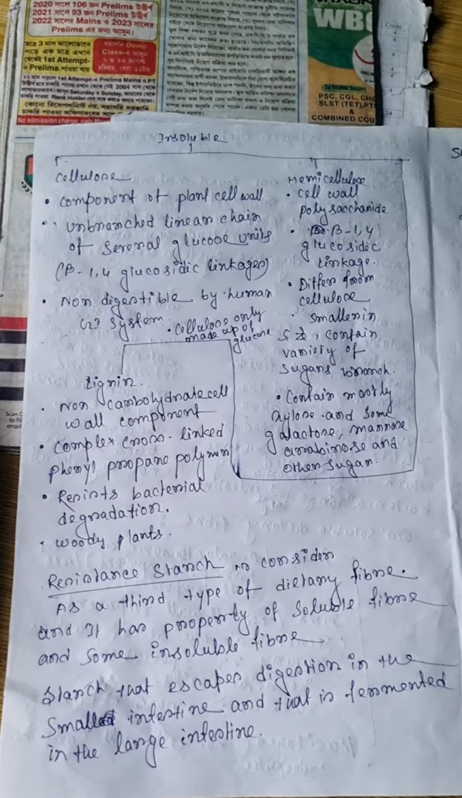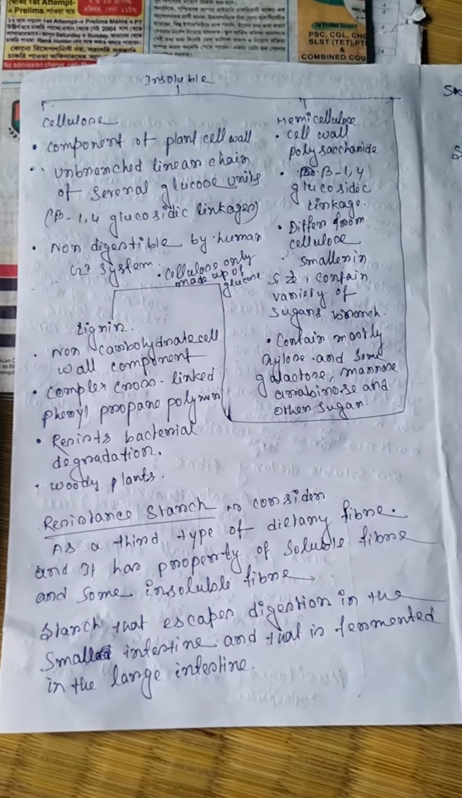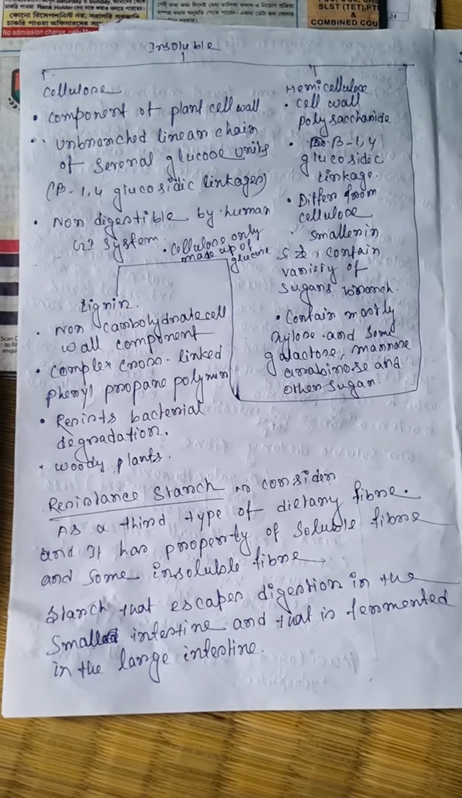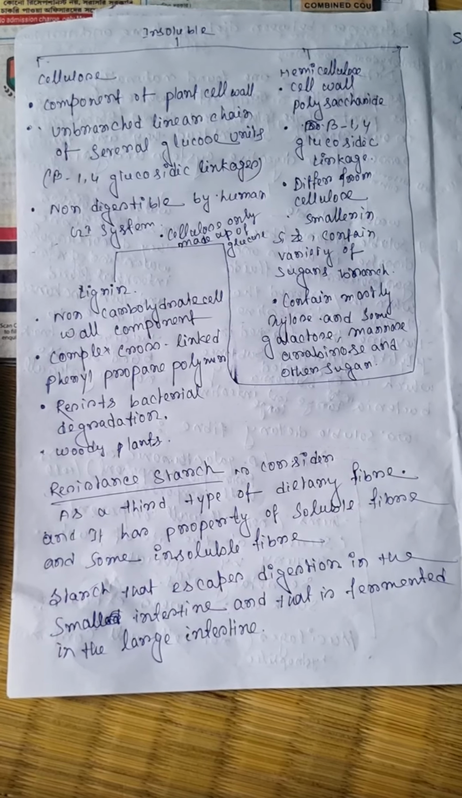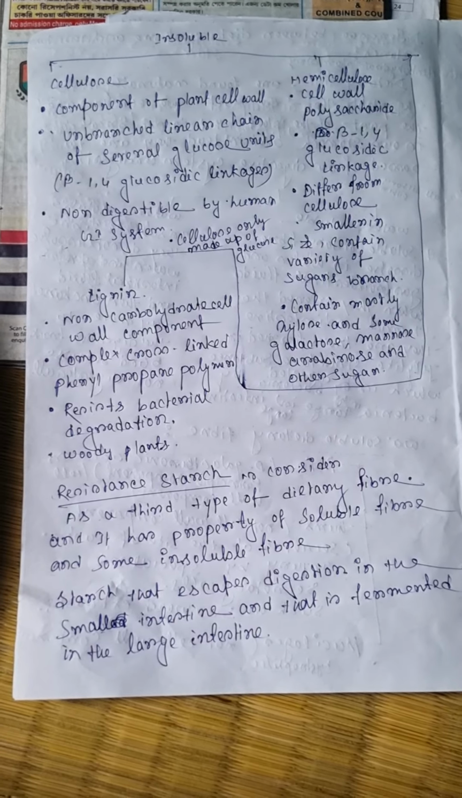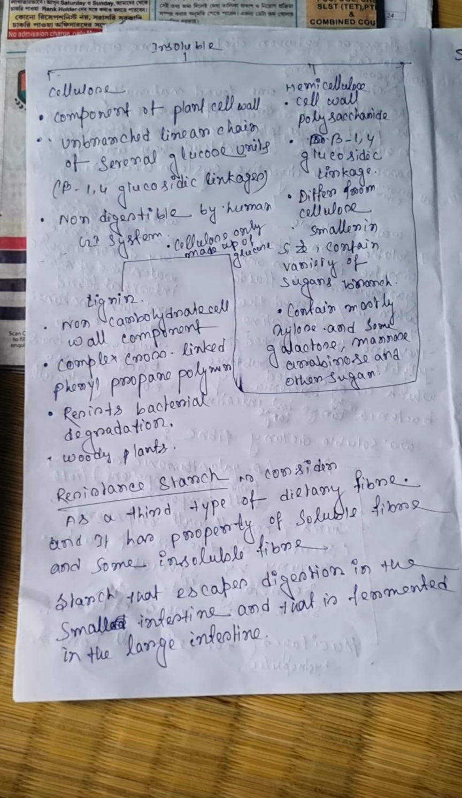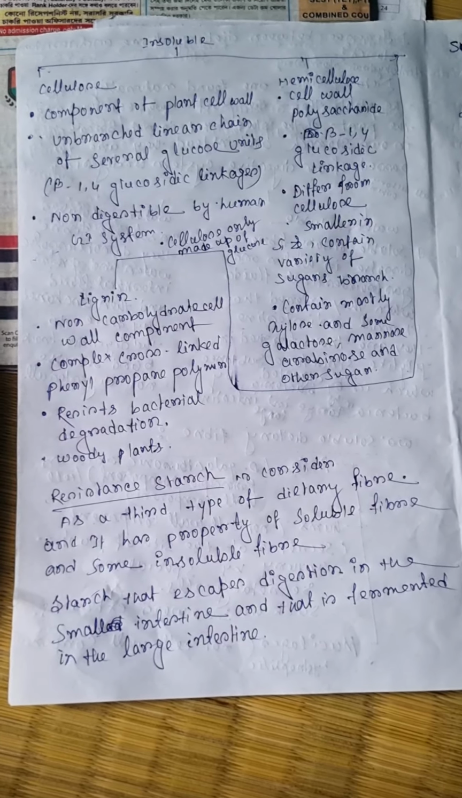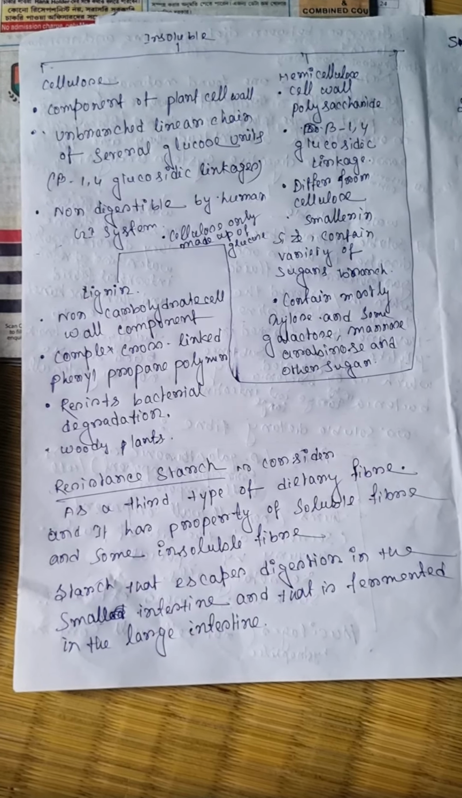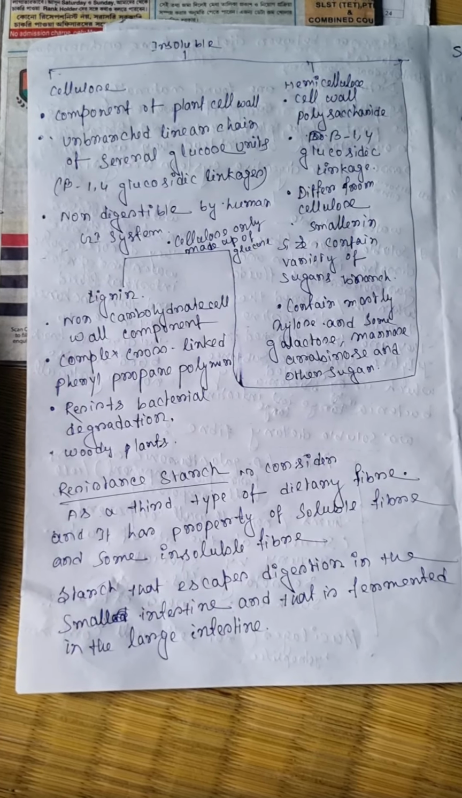Insoluble dietary fibers contain cellulose, hemicellulose and lignin. Cellulose is a plant cell wall component. Cellulose is an unbranched linear chain of several glucose units having beta 1,4 glycosidic linkage. This component is non-digestible by the human GI tract. This component is digested in the cow.